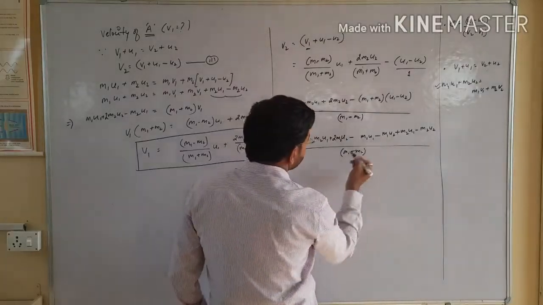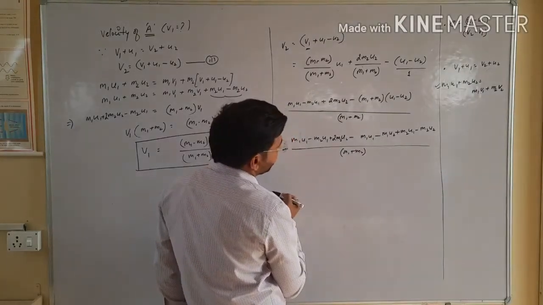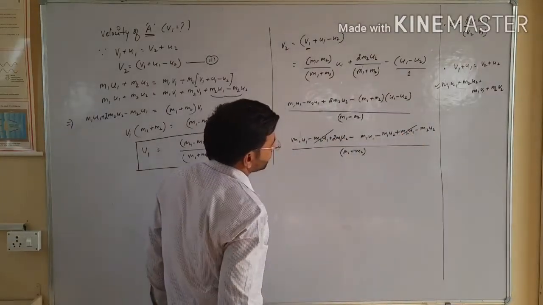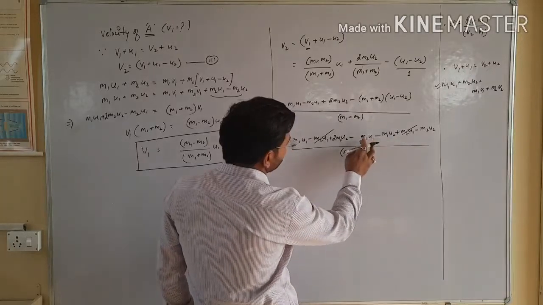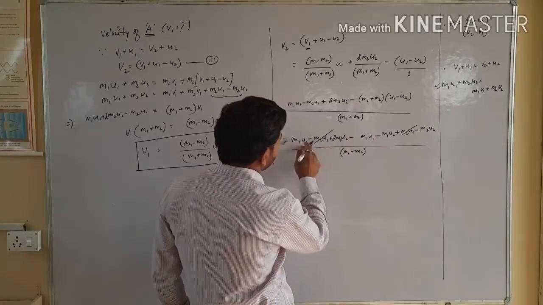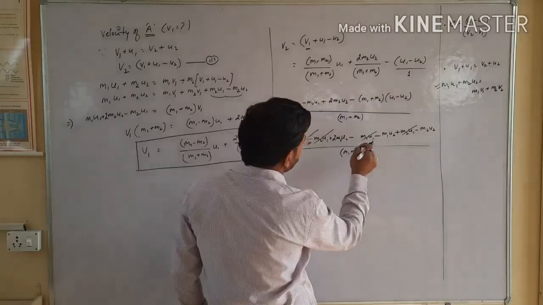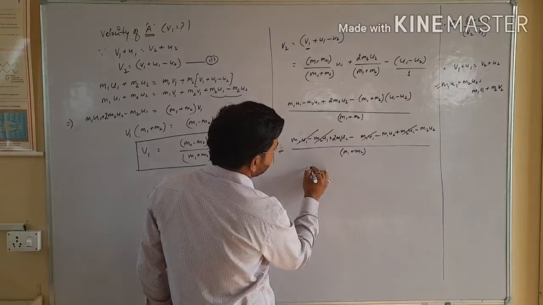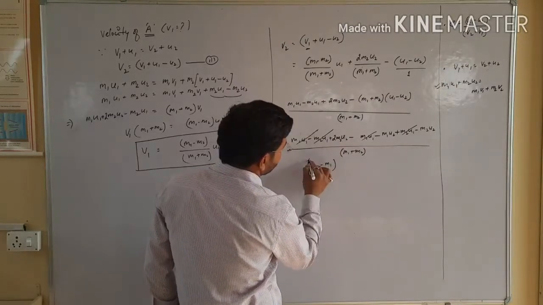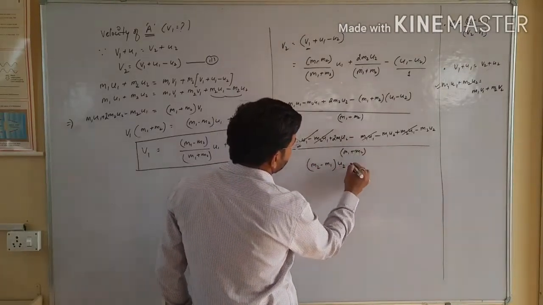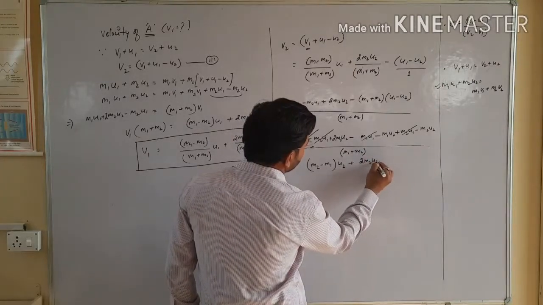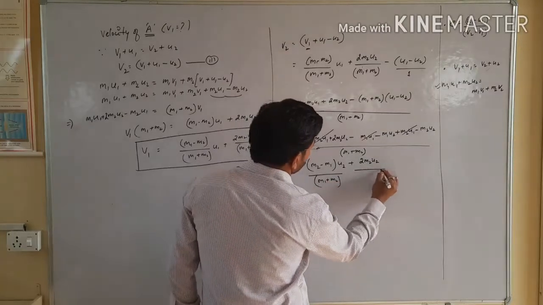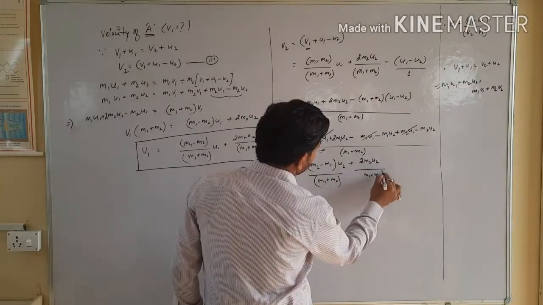After that, see which parts cancel out. The m2 u1 terms cancel out, and the m1 u1 terms also cancel out. Now we have m2 u2 minus m1 u2, which means m2 minus m1 of u2, plus 2 m2 u2, over m1 plus m2.